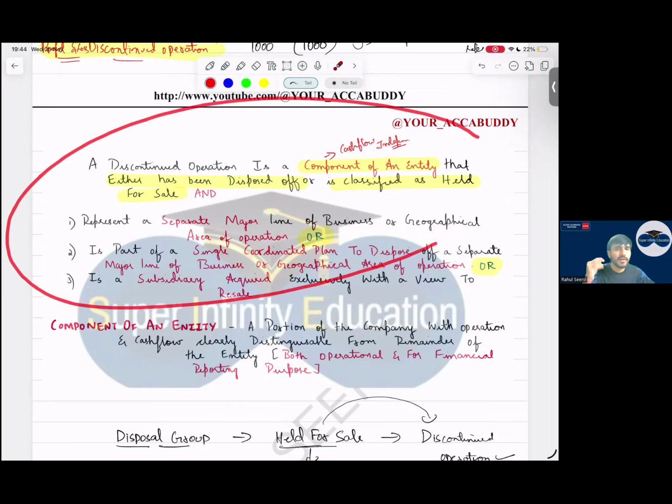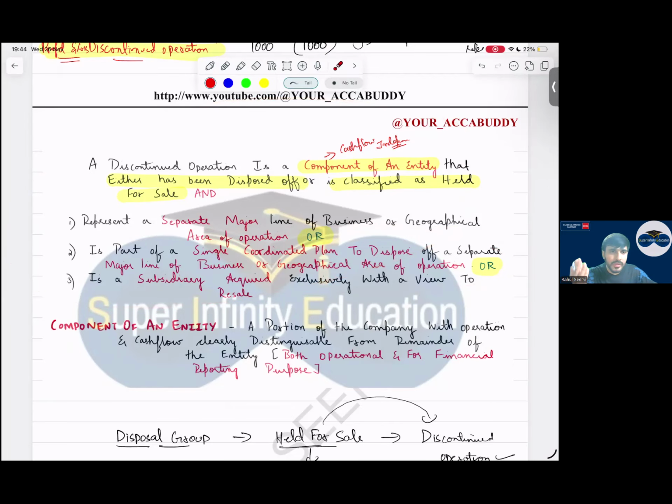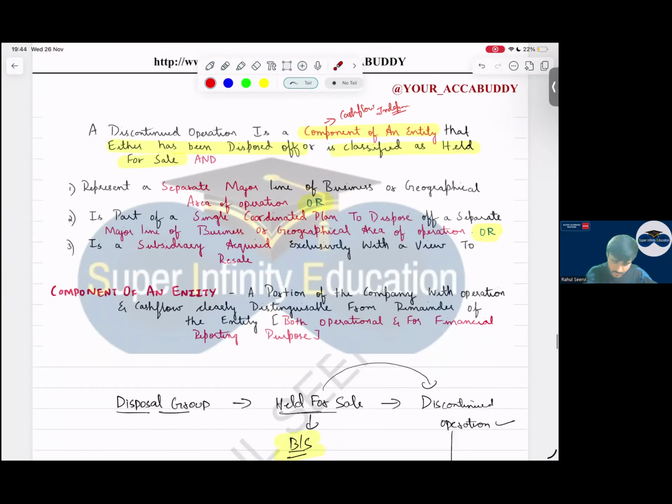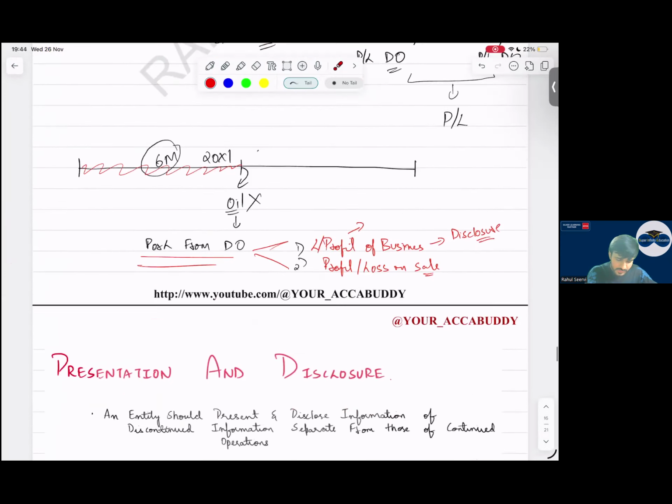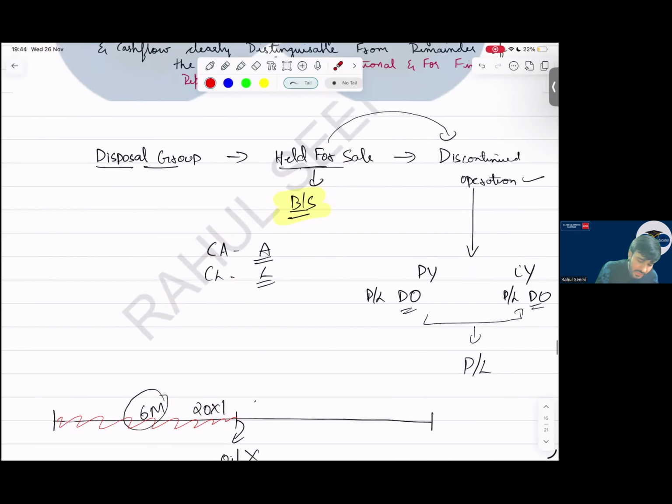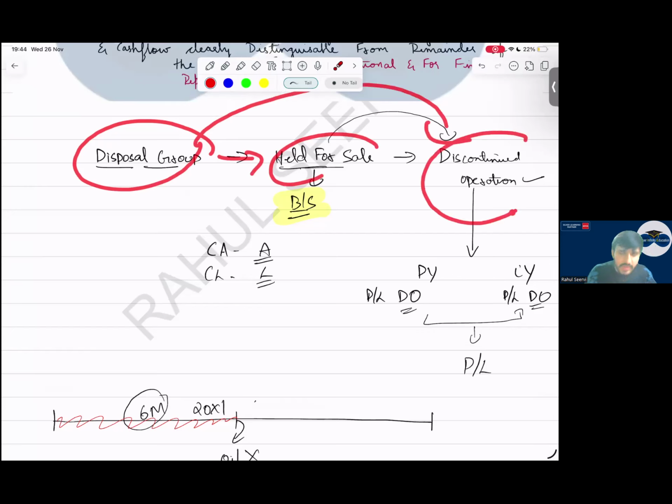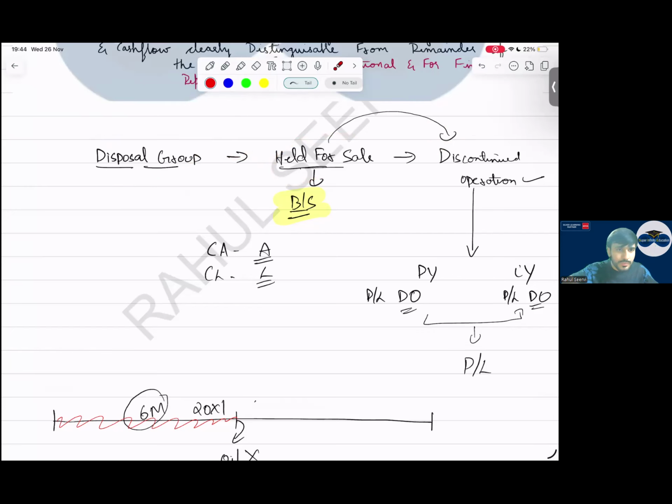This can come for theory, or a question could be given where you have to identify whether it is a discontinued operation or not. Component of an entity means it can generate independent cash flows. Sir, a disposal group is classified as held for sale. Can a disposal group be a discontinued operation? Yes, if the definition of discontinued operation is met.